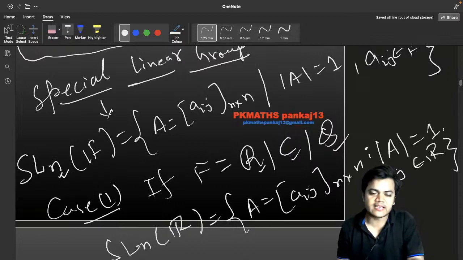R. Why does a_ij belong to R? Because we have put R over here. If we put C in place of R, then certainly our entries will belong to C.